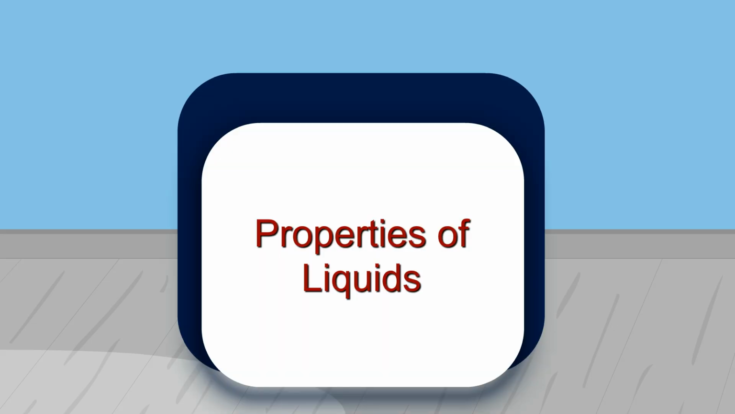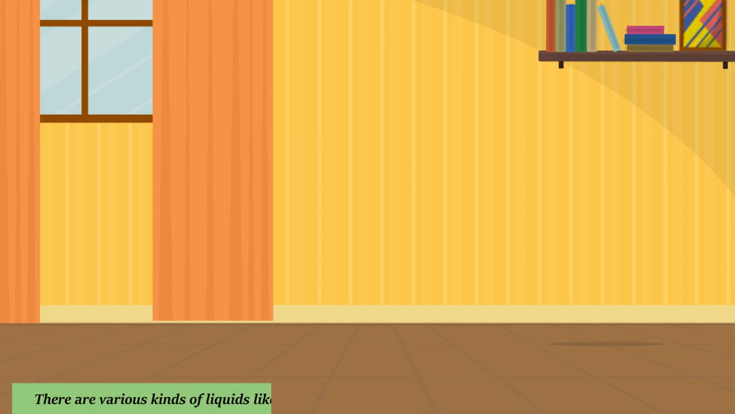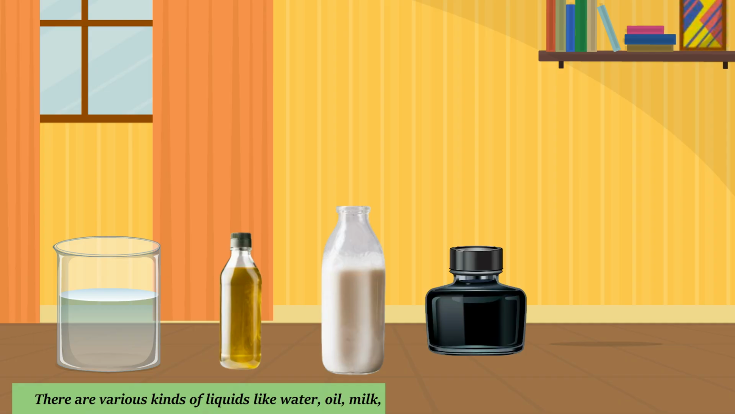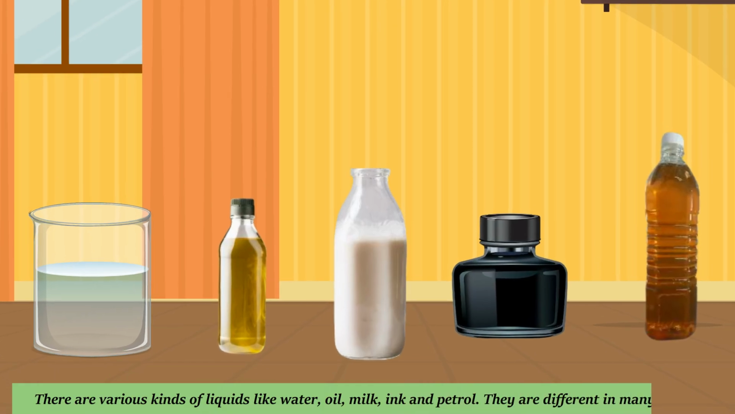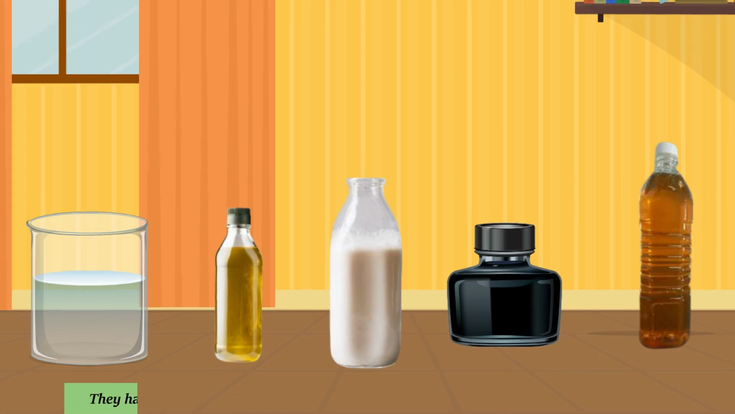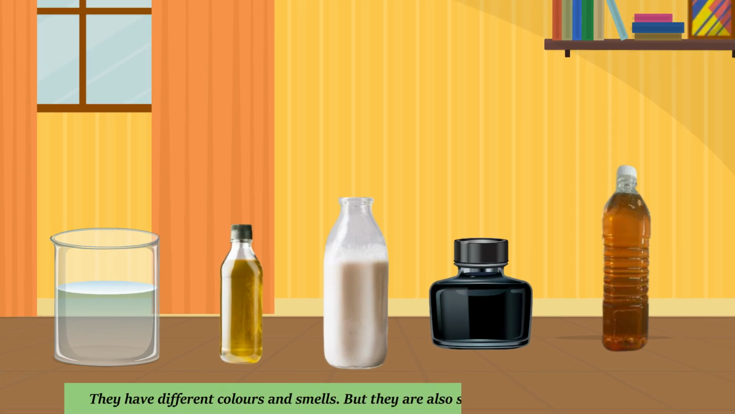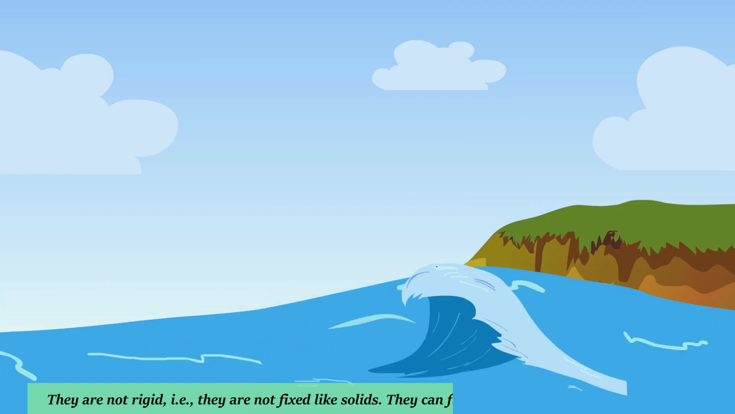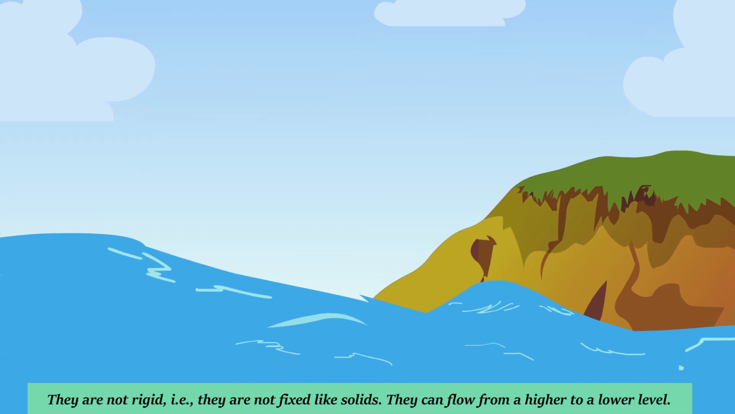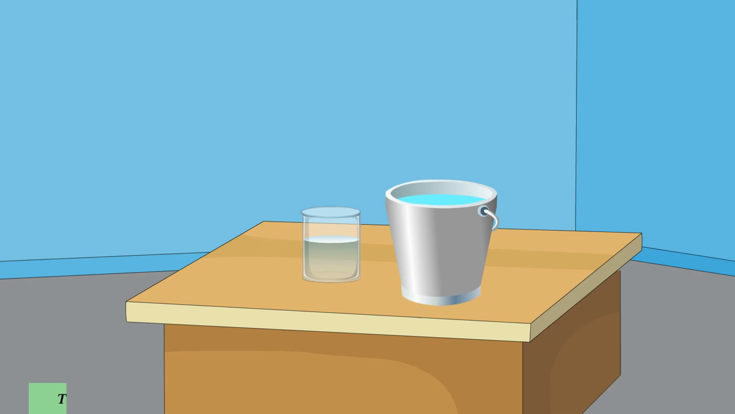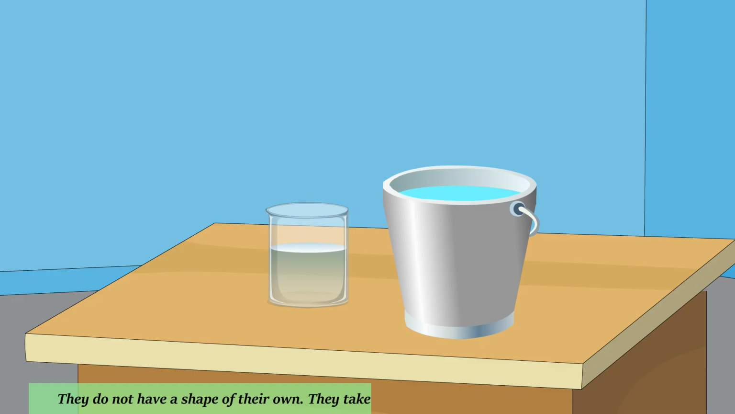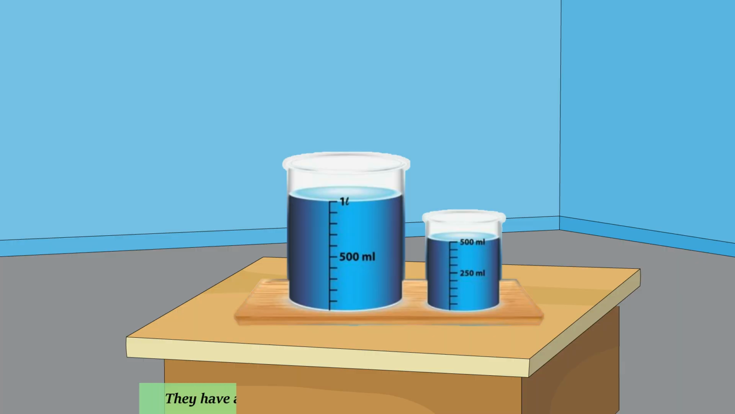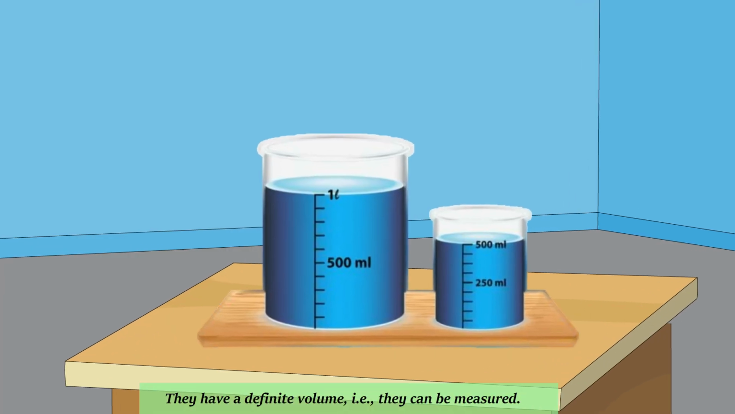Properties of liquids. There are various kinds of liquids like water, oil, milk, ink, and petrol. They are different in many ways. They have different colors and smells, but they are also similar in many other ways. They are not rigid, i.e., they are not fixed like solids. They can flow from a higher to a lower level. They do not have a shape of their own. They take the shape of the container they are kept in. They have a definite volume, i.e., they can be measured.